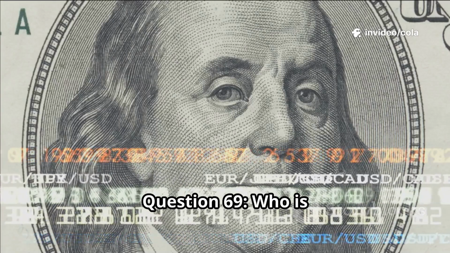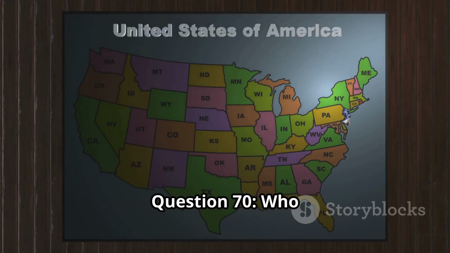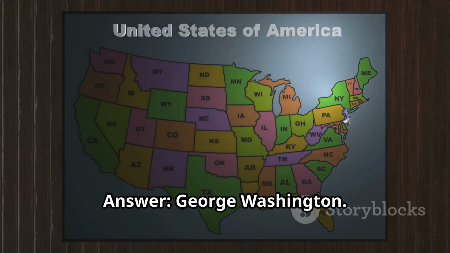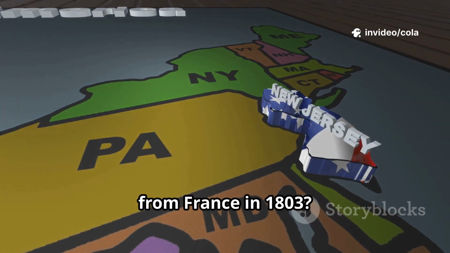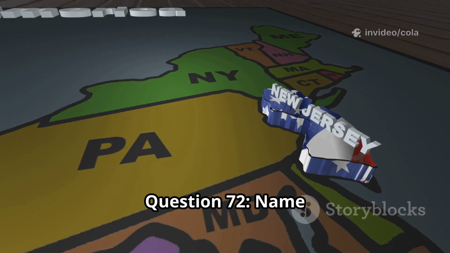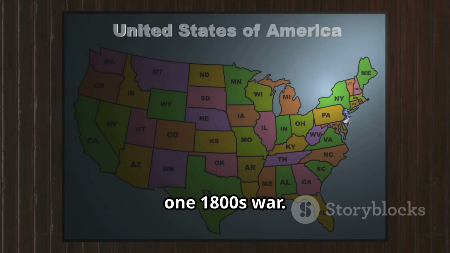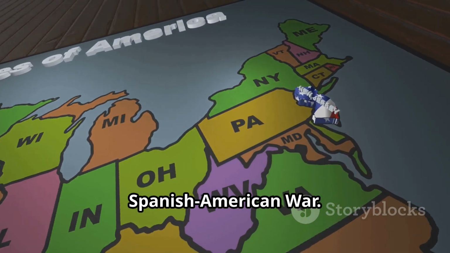Question 69. Who is the father of our country? Answer, George Washington. Question 70. Who was the first president? Answer, George Washington. Question 71. Territory bought from France in 1803? Answer, the Louisiana Territory. Question 72. Name one 1800s war. Answer, War of 1812, Mexican-American War, Civil War, Spanish-American War.